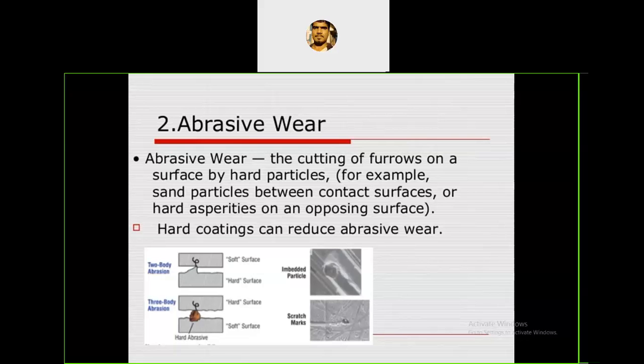Here what happens? See, the soft and hard surface. Here there is no adhesion. But instead of adhesion, there are two surfaces. One is a moving surface or stationary surface, whatever it may be, but there are two surfaces. In that, one surface is soft and the other one is a hard surface. Soft surface and hard surface.